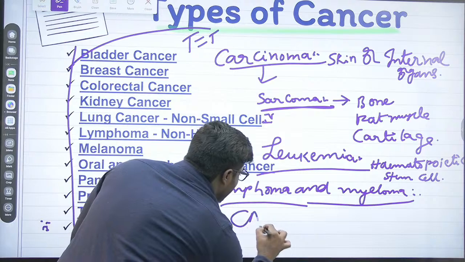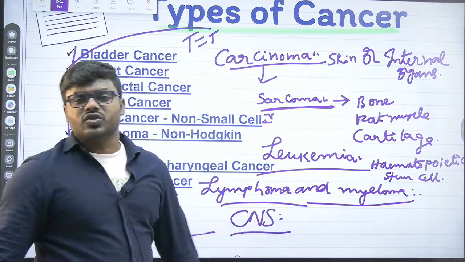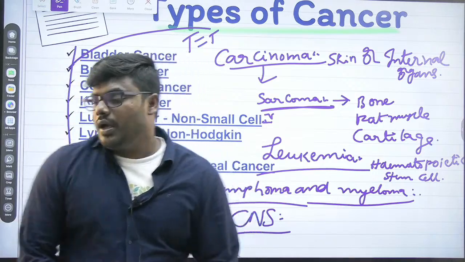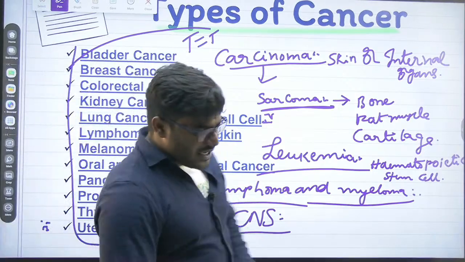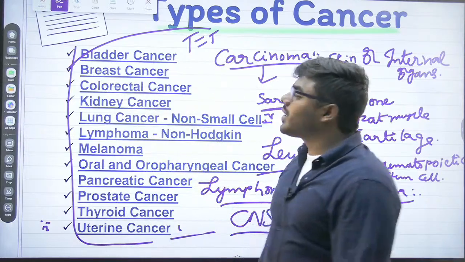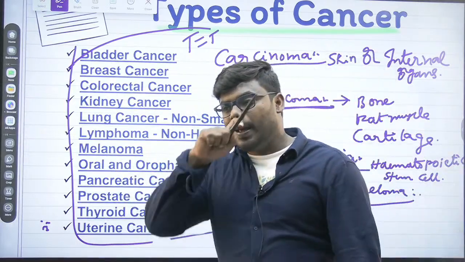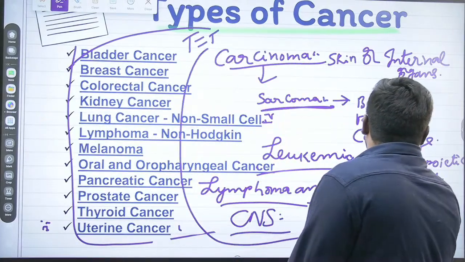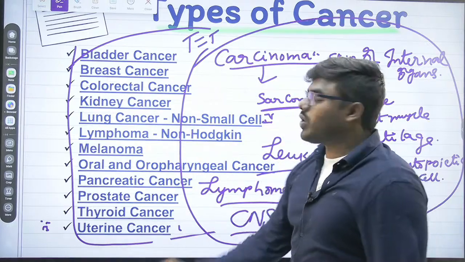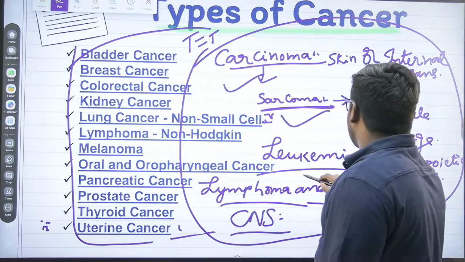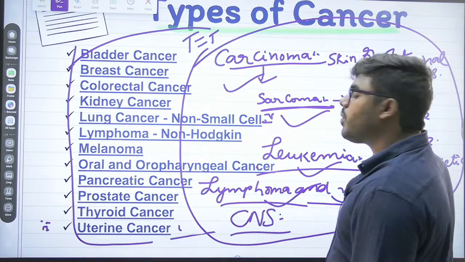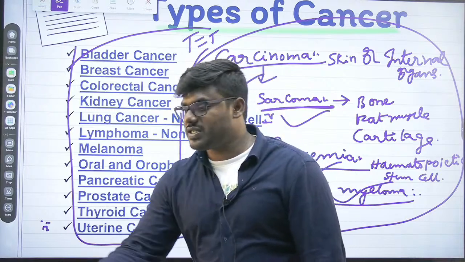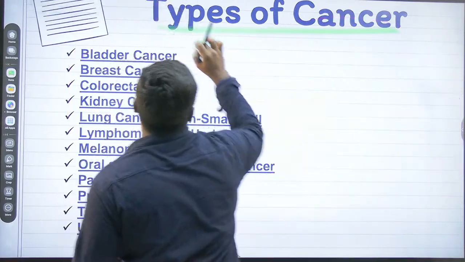Then there are central nervous system cancers, what we generally call brain tumors. Very dangerous they are also. So friends, as I said just now, there are more than 40,000 cancers. Among these 40,000 cancers, I can say these are very dangerous types of cancers. What are those? Carcinoma, sarcoma, leukemia, lymphoma, myeloma, then followed by, friends, central nervous system cancers. Right? Yes.